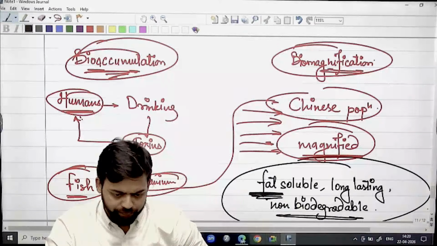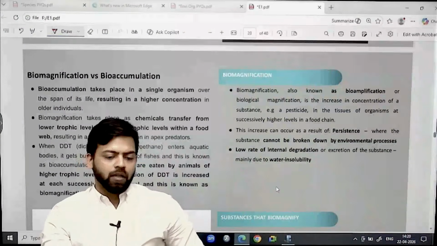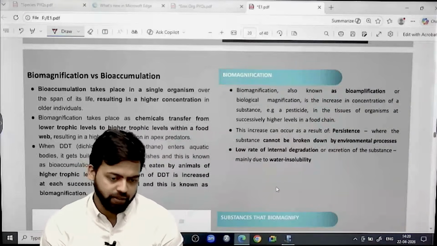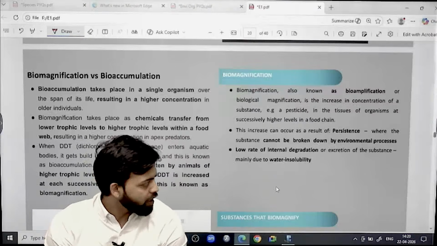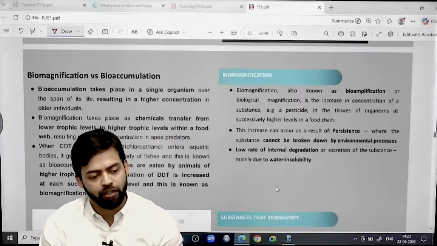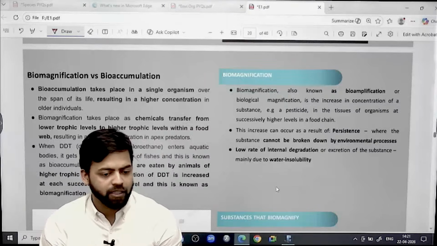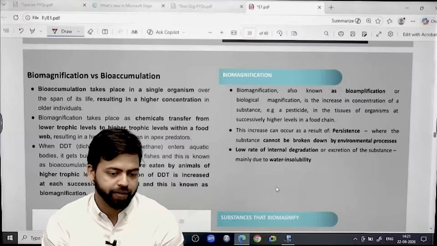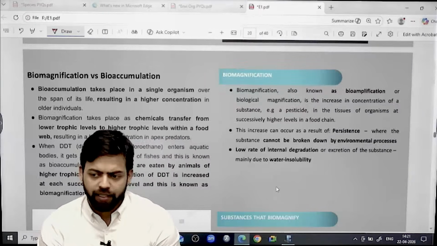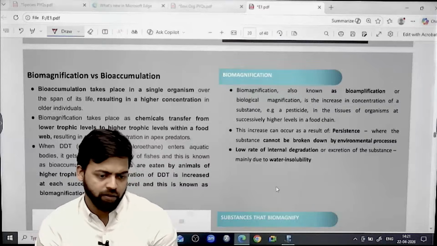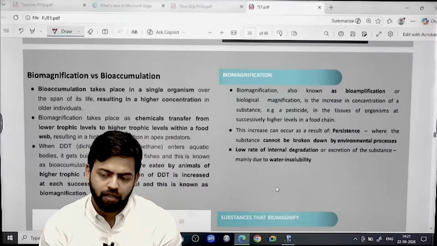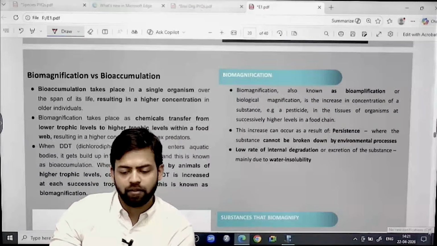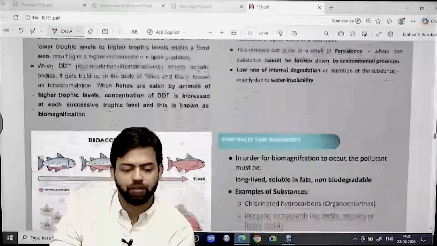So further, write down. Bioaccumulation takes place in a single organism over the span of its life, resulting in higher concentration in older individuals.